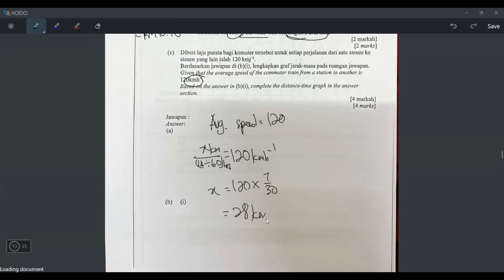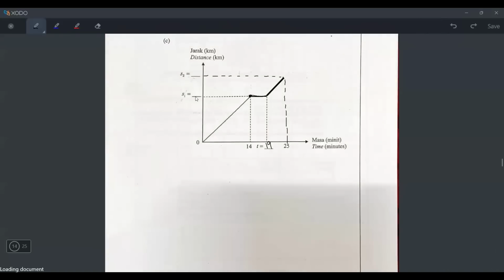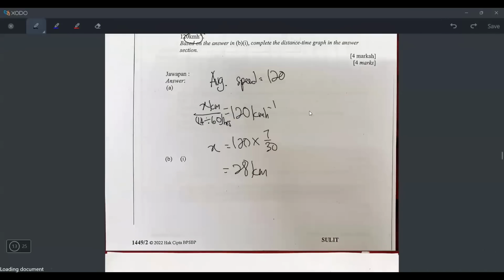But I already told you the unit will be in kilometer. Just now I already told you. So it means this is 28. Then how can I get this value? Well, we will use the same formula again. The average speed is 120, right? So 120 will be the distance over time. The distance has to be in kilometer. I will call it y this time. And then the time taken has to be in hours, because the 120 is in kilometer per hour. But how many hours?